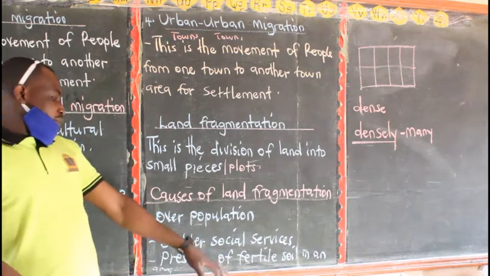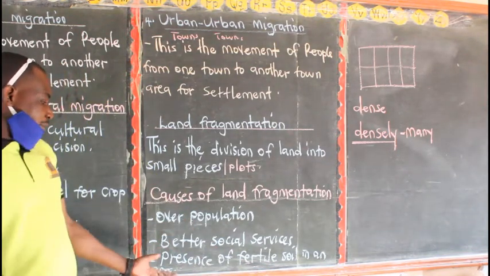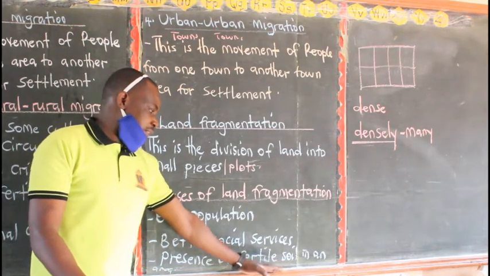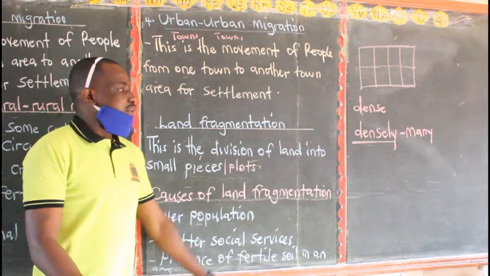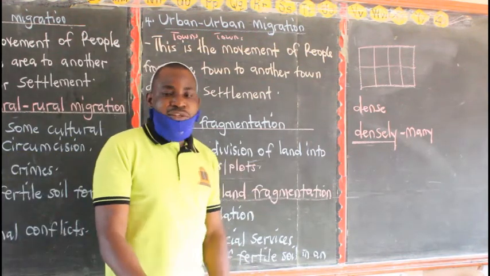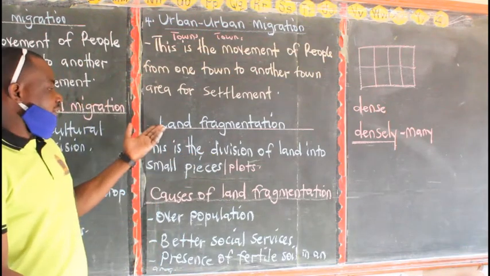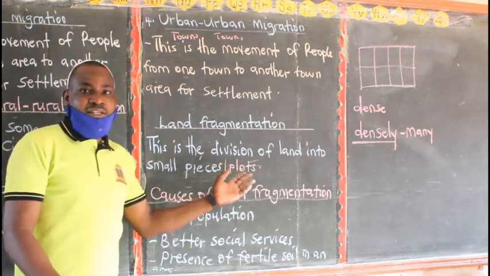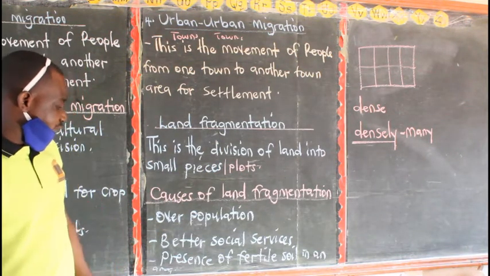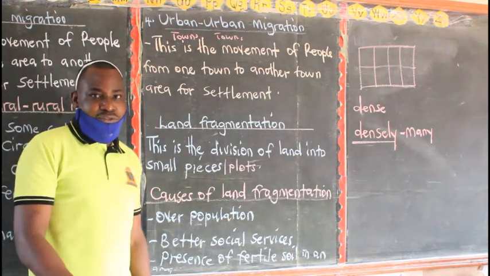They also have the presence of fertile soil in an area. Now look at people who are carrying out farming. They prefer settling in areas with fertile soil. So areas that have got fertile soil are also densely populated. So if they ask you about land fragmentation, we are saying that land fragmentation is the division of land into small plots. What's the major cause of land fragmentation? It is high population, or you can say overpopulation.